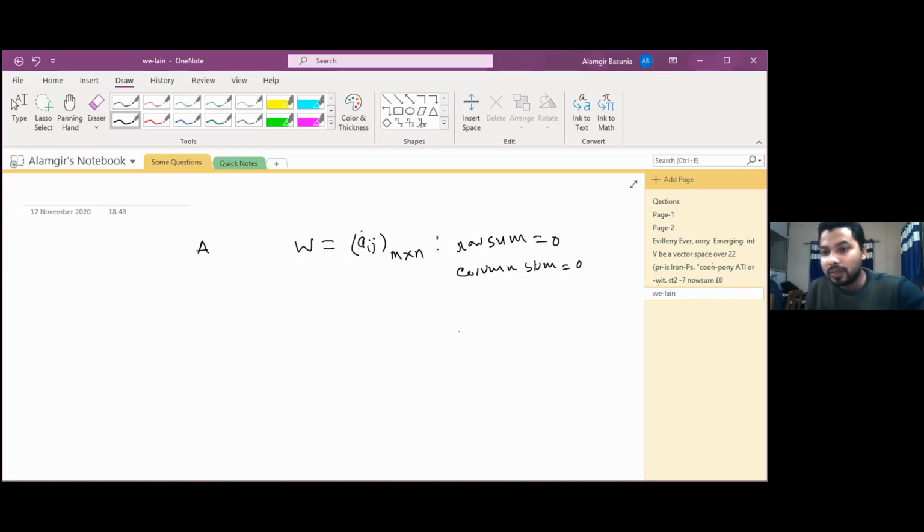Then just try by yourself what it can be in the same way. M minus 1 into N minus 1. In the same way, what you said? M minus 1 into N minus 1.